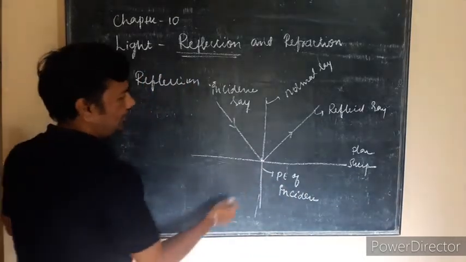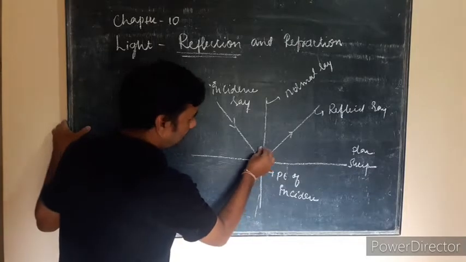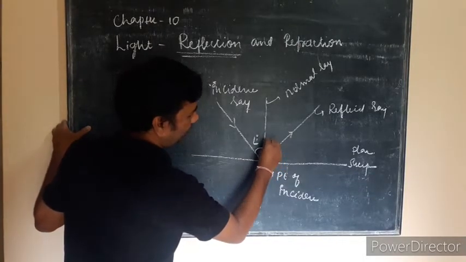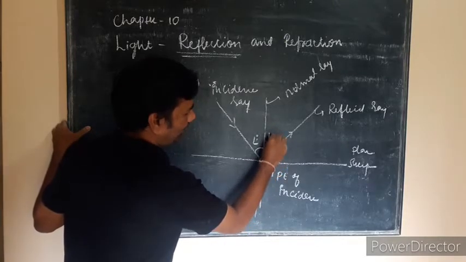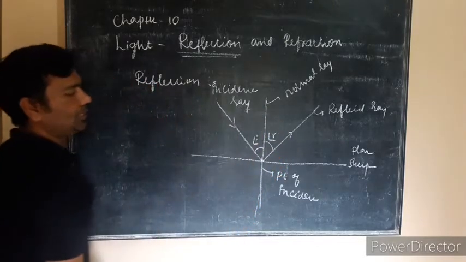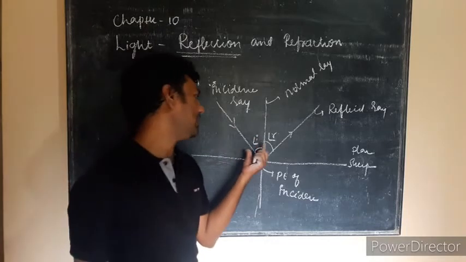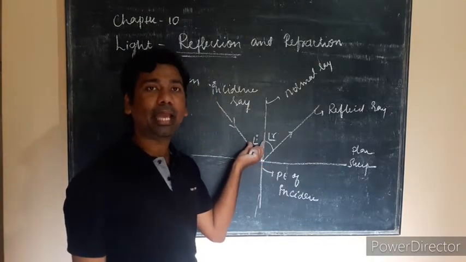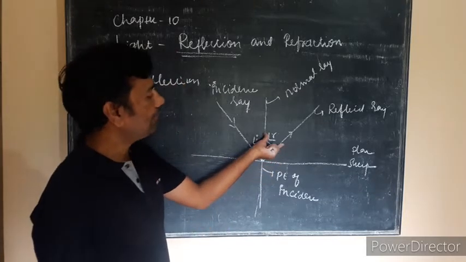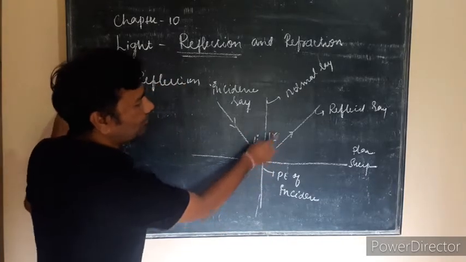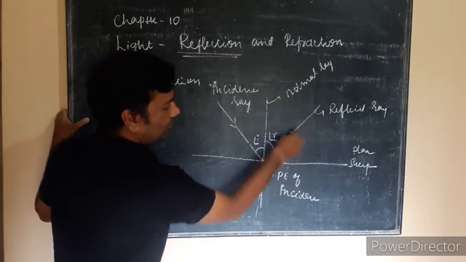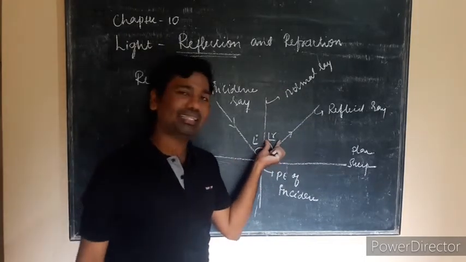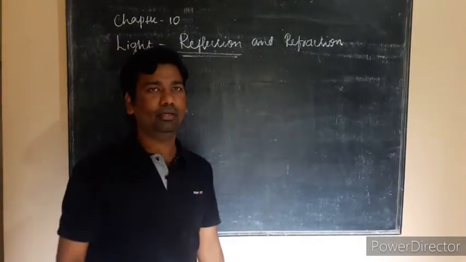Now in this we will also discuss the angles. This is the incident angle, and this one we have considered as the reflected angle. The incident angle is the angle between the incident ray and the normal ray. The reflected angle is the angle between the normal ray and the reflected ray.